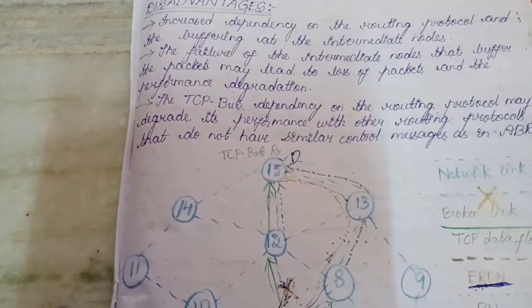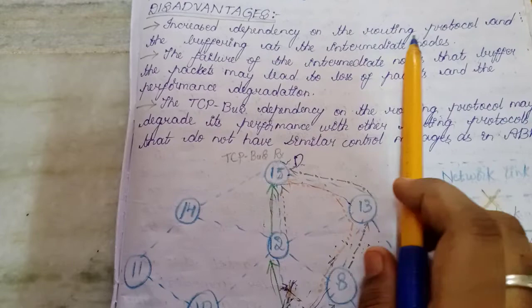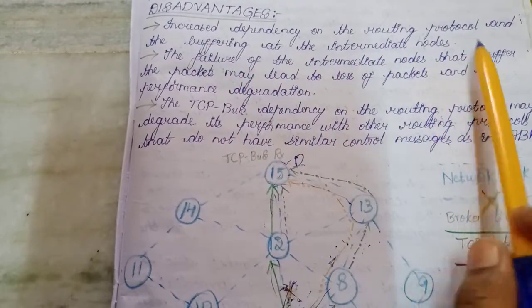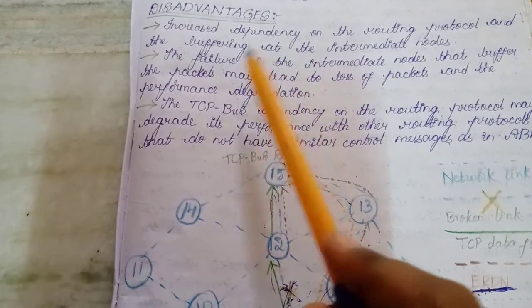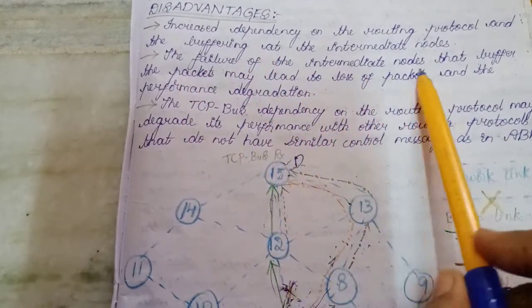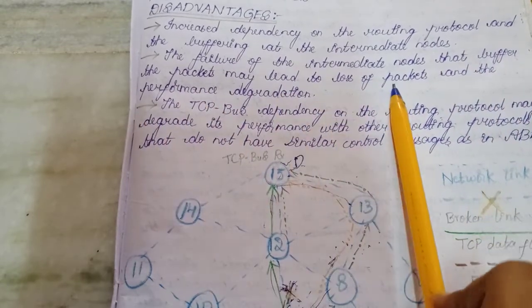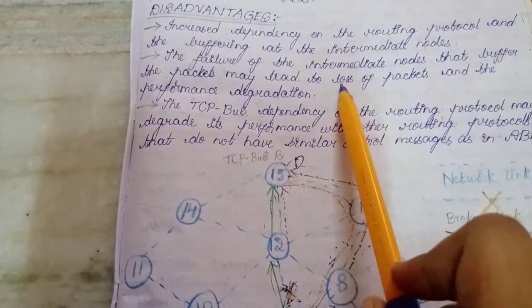That is one advantage. And the disadvantages are increased dependency on the routing protocol and the buffering at the intermediate nodes, which is a burden to the nodes, because of which bandwidth consumption and power consumption will happen. The failure of the intermediate nodes that buffer the packets may lead to the loss of packets.